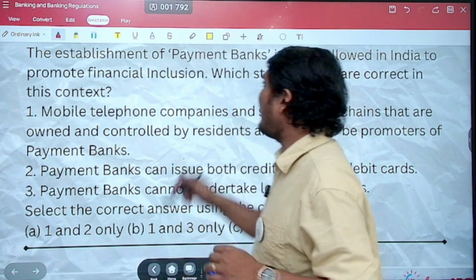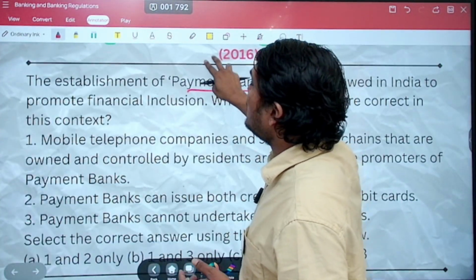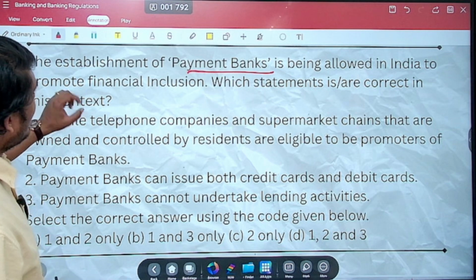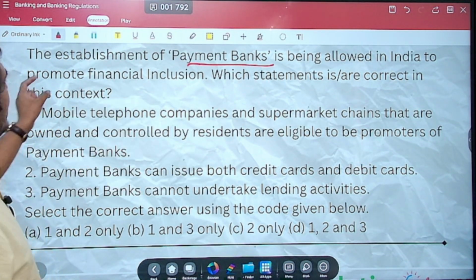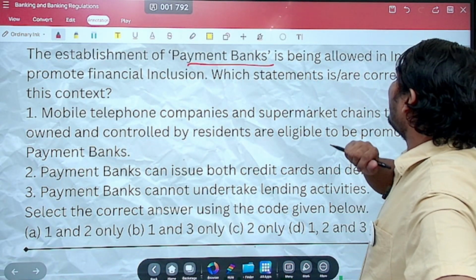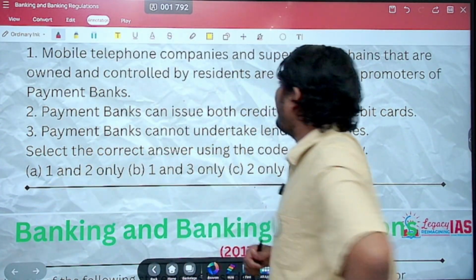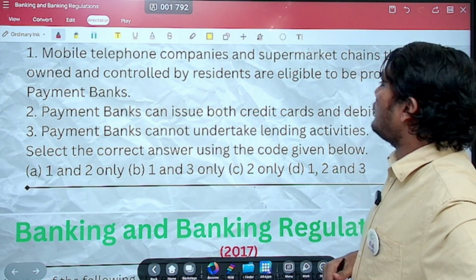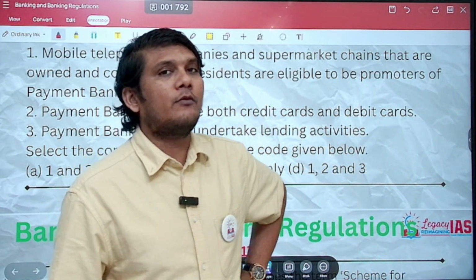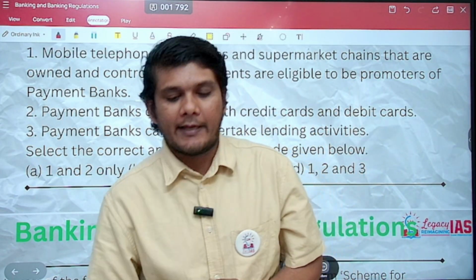The next question is about the establishment of payments banks, which were actually established for financial inclusion. They have mentioned that in the question itself. The question says that the establishment of payments banks is being allowed in India to promote financial inclusion. Which of the statements are correct in this context? Statement 1: mobile telephone companies and supermarket chains that are owned and controlled by residents are eligible to be promoters of the payments banks. Yes, that is absolutely right. In fact, they were allowed to be promoters because they already have a huge subscriber base which is going to help them operate their payments bank.